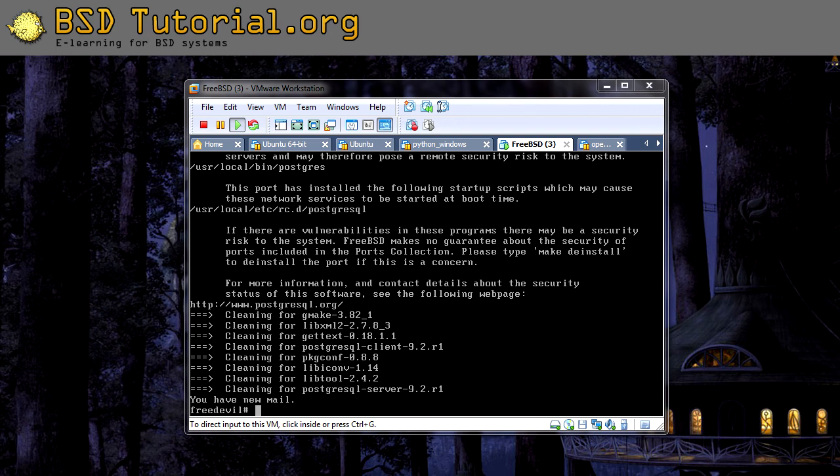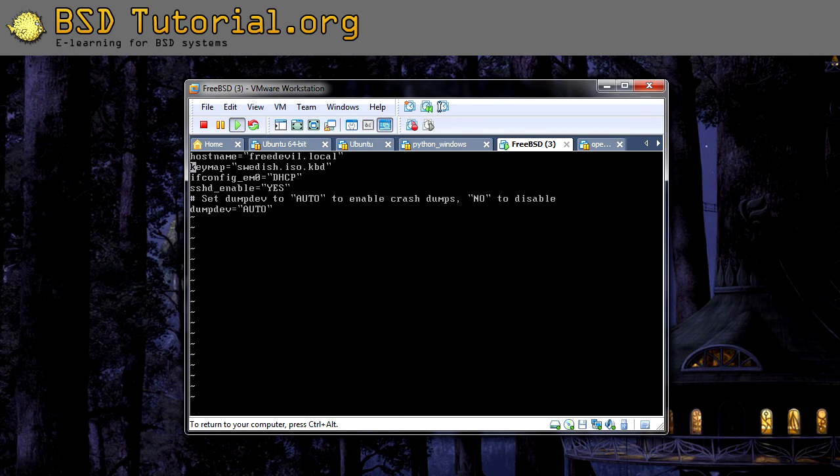After PostgreSQL has been compiled, we need to edit our /etc/rc.conf to make it start at boot time. This is the file that you need to edit. In here you need to add postgresql_enable="YES", see this one, spelled right, postgresql underscore enable equals yes. And then you just save.